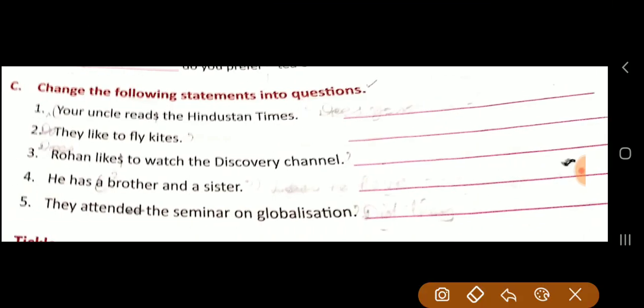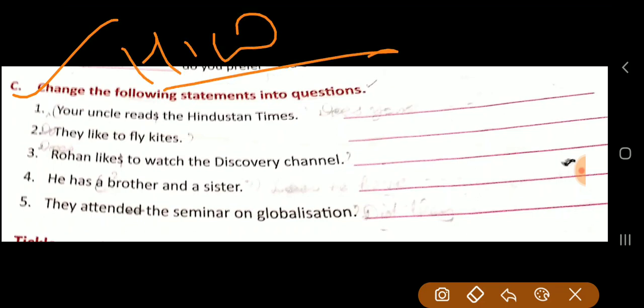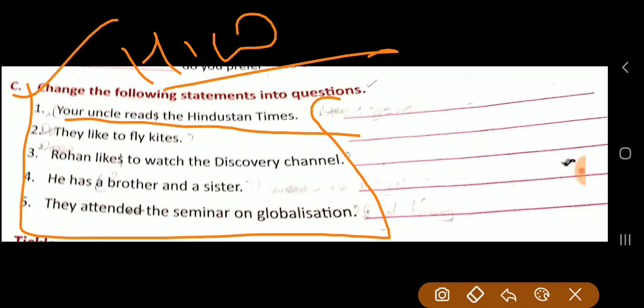After this, you have got one more small exercise. This is also your homework. You will write in your notebook. Change the following statements into questions. Now, 5 statements are here. You have to change them into questions. Now, how will you change into the question? Number 1, your uncle reads the Hindustan Times. Now, the sentence you have to change into: Does your uncle read?